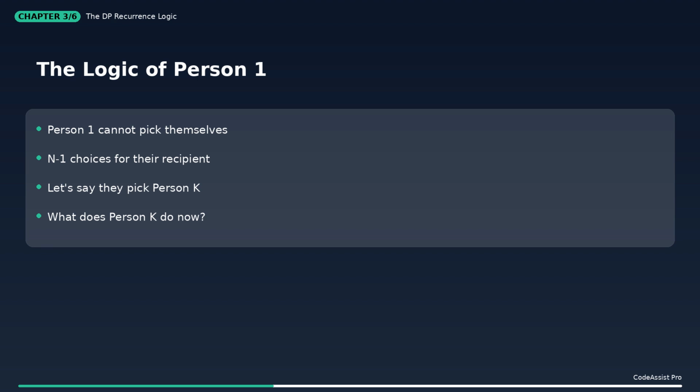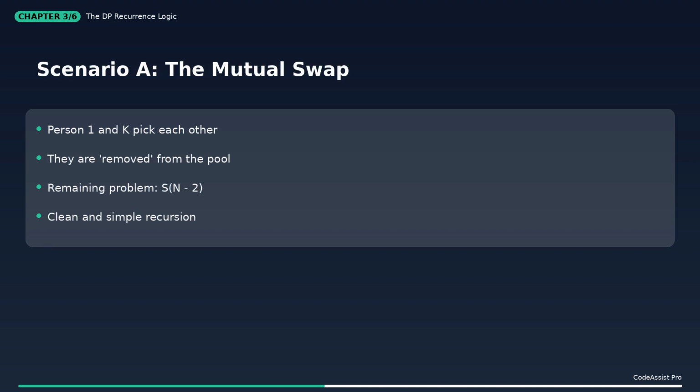Pause, scenario 1, it's a mutual swap. Person 1 picks K, and K picks 1. They are done. We are now left with the exact same problem, but for n-2 people. This is our first subproblem in our DP table. But what if they don't swap?